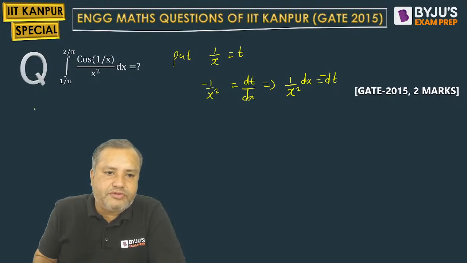And at the same time, we have to change the limits as well. So students, the new limits we have to find. So cos 1 by x will be cos t.